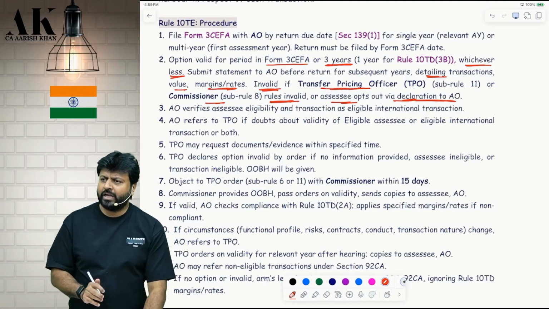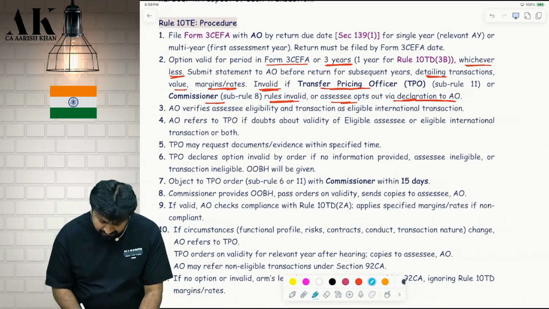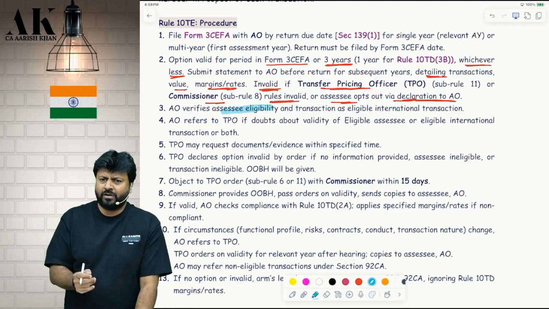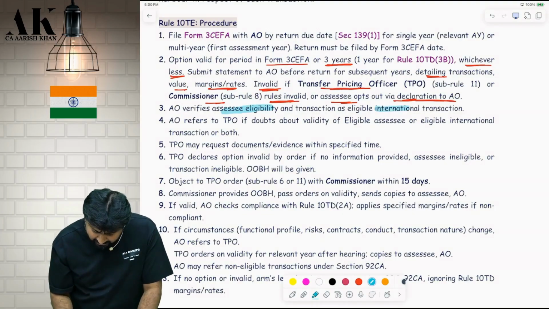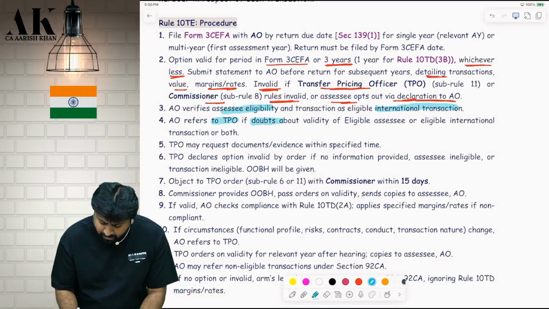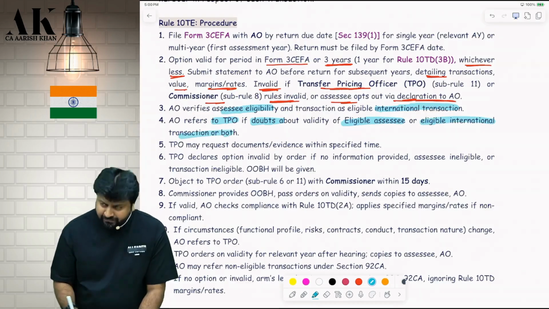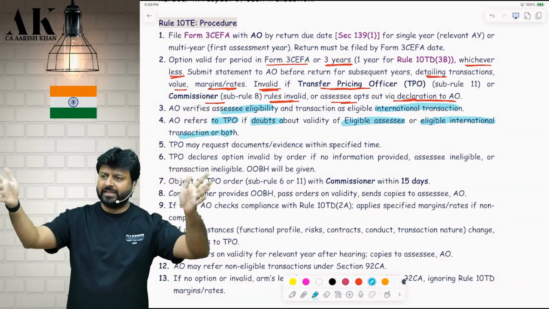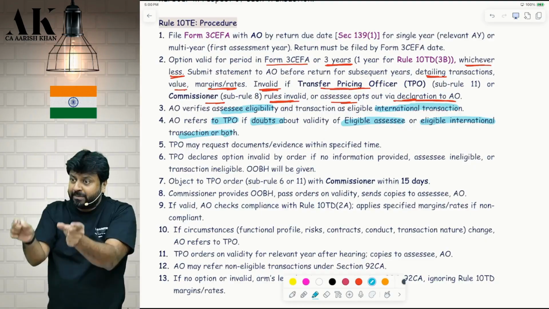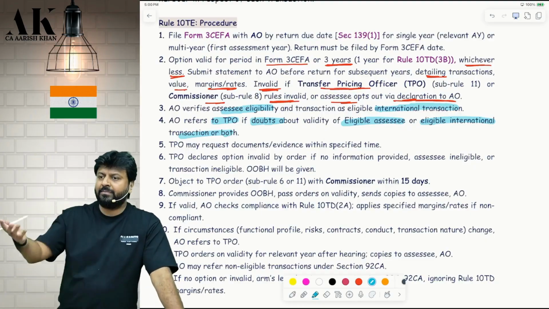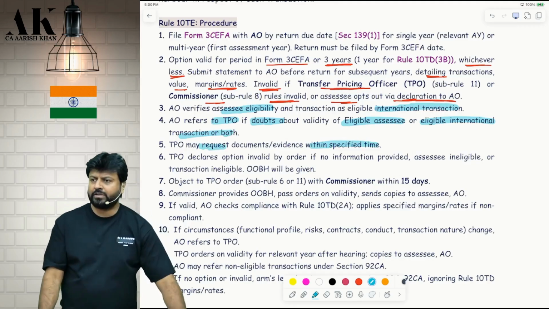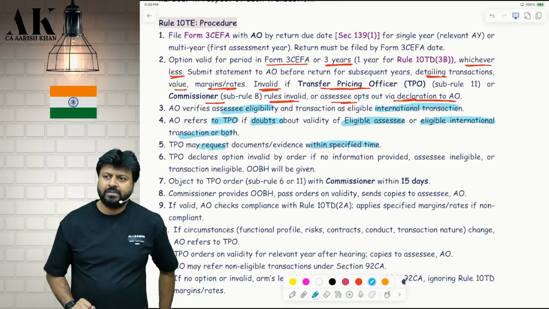Once you make an application to the AO, what will the AO do? All those national time pass. He will verify whether you are an eligible assessee or not. Eligible assessee means whether you are doing that proper business or not. Whether your transaction is eligible or not. The AO will refer to the TPO if he doubts the validity of your eligibility. If he doubts that you are not an eligible assessee or you are not doing eligible transactions, you are not coming in the definition of software development services, KPO. Are you clear? Then he will refer the matter to whom? TPO. Your matter will go to the TPO. The TPO may request documents from you. You have to submit the documents to the TPO within the specified time. Now wait. Understand the procedure till here.